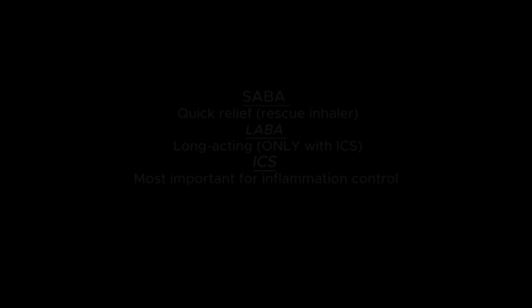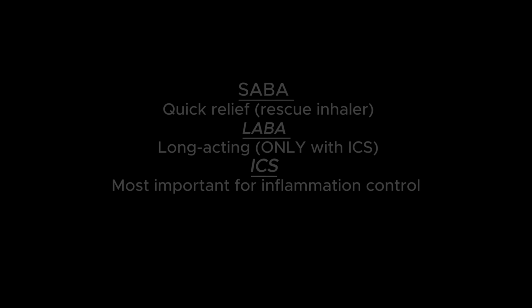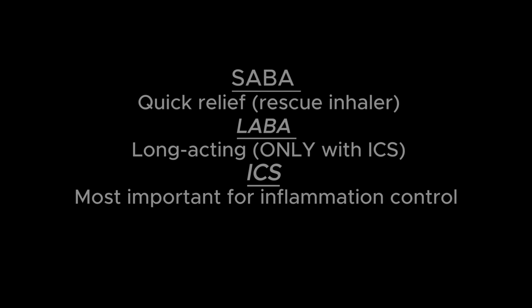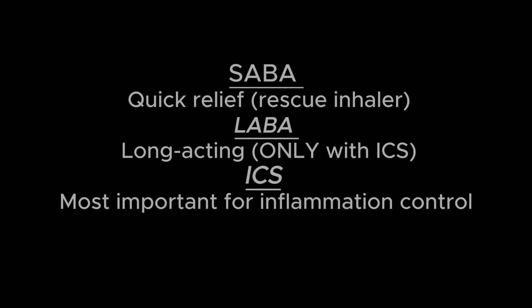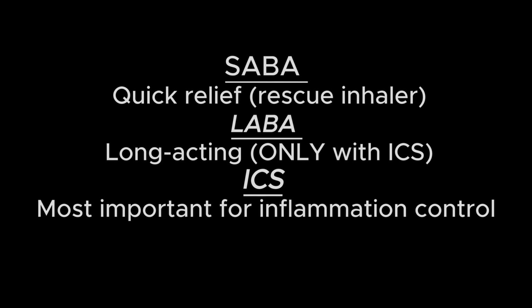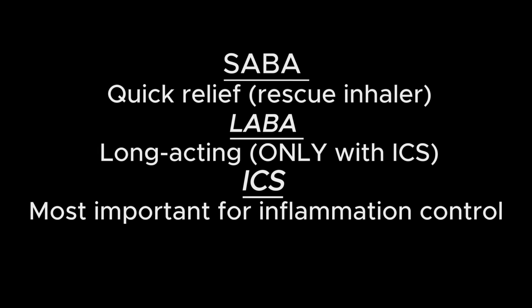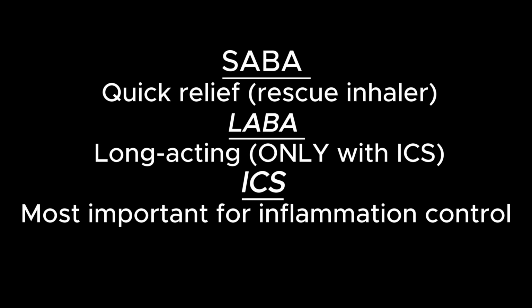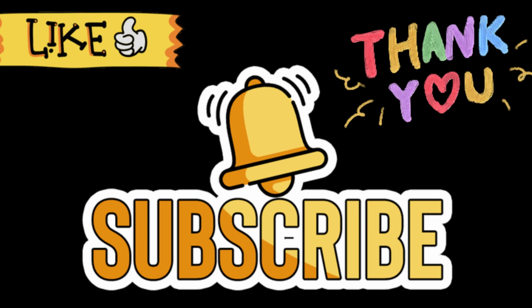When we are going to combine them, there are three main drugs that we are going to use: SABA, short-acting beta agonist, LABA, long-acting beta agonist, and inhaled corticosteroid. SABA for the quick relief, we can use inhalers. LABA for the long-acting with the ICS, and the last one ICS, which are anti-inflammatory in action. For other drugs, watch the next video.